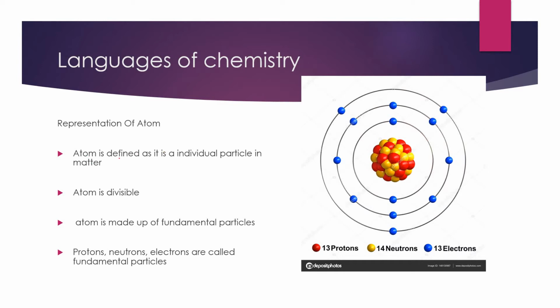An atom is defined as an individual particle in matter. So it is a particle which is present in the matter. Now the structure of an atom.